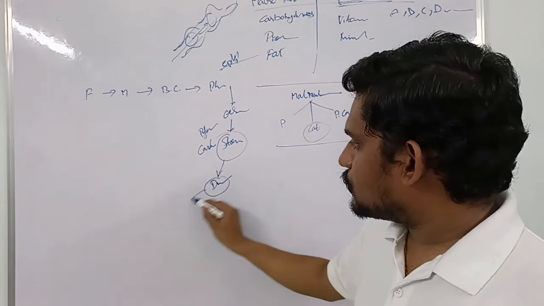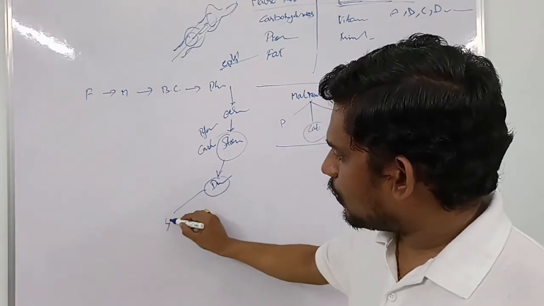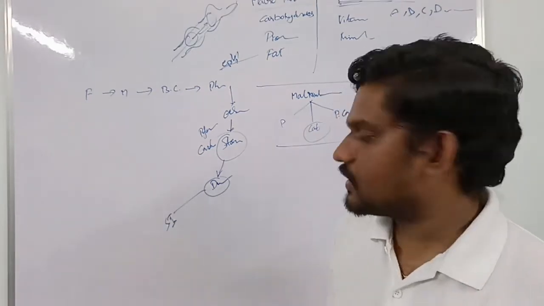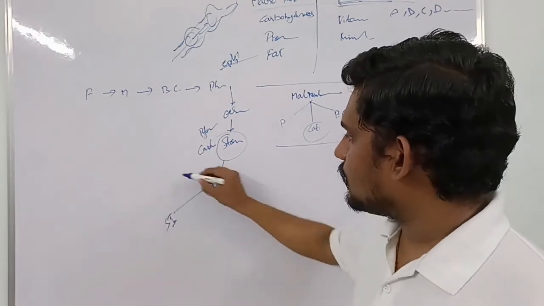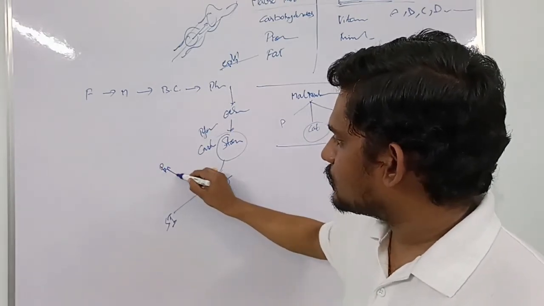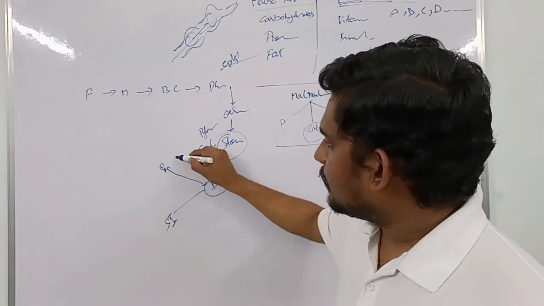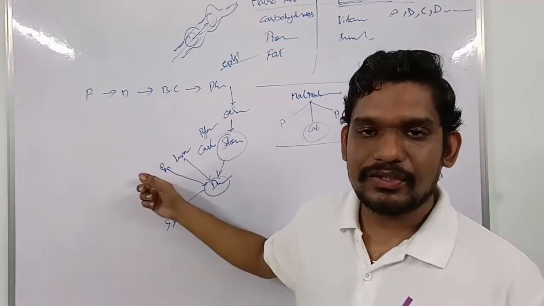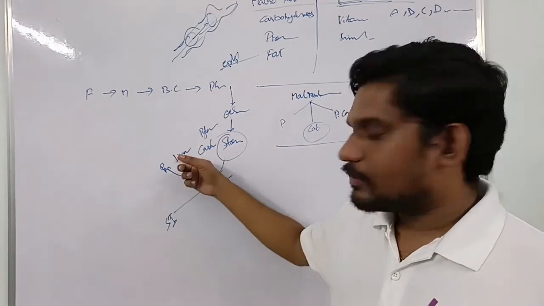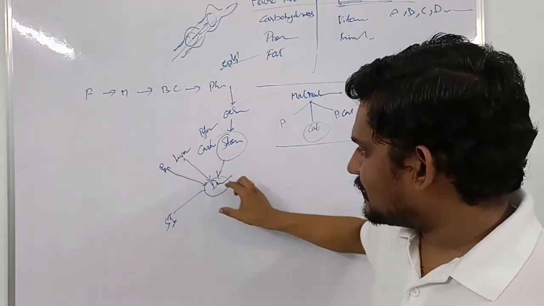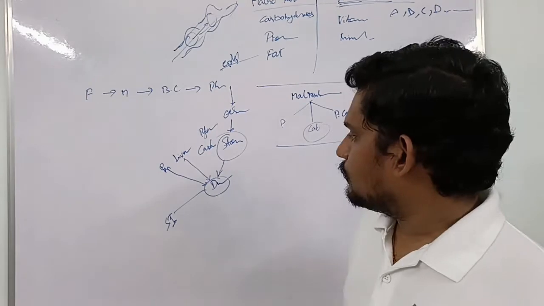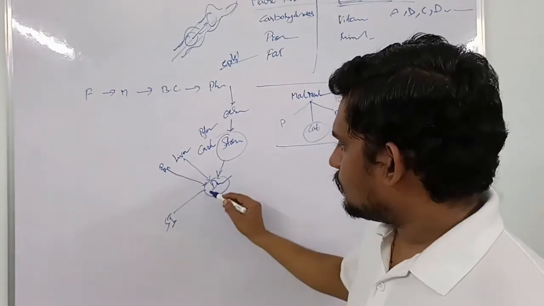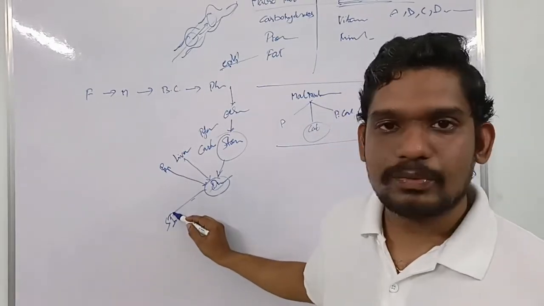Pancreatic juices, and bile juices from the liver, are secreted into the duodenum, where they mix with the substance. From there, it goes into the small intestine.